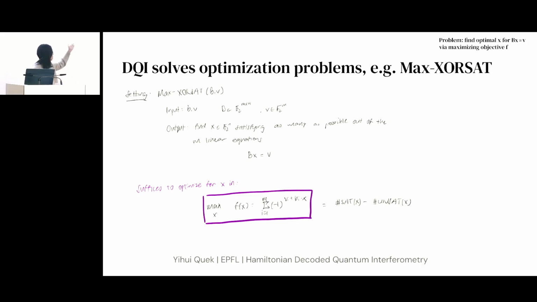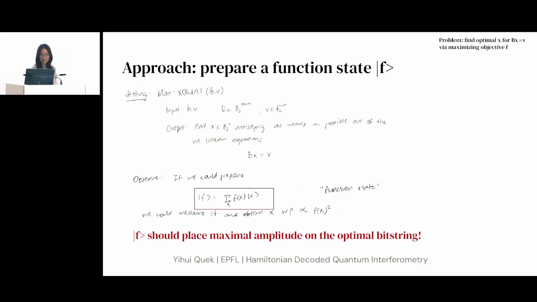So I'm going to put this at the top right-hand corner of my slides. The observation here is that there is one simple way you can think of doing this quantumly, which is to prepare a function state f. Again, f is the objective function that you want to maximize. And what is the meaning of a function state f? It is a quantum state that is supported on basis vectors such that the amplitude of the x basis vector is f of x.